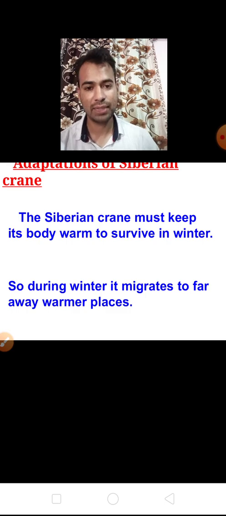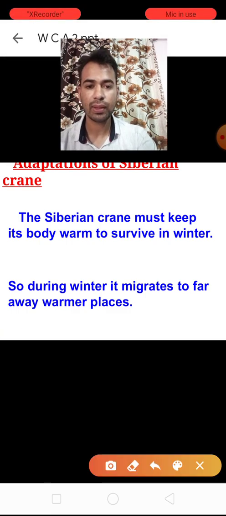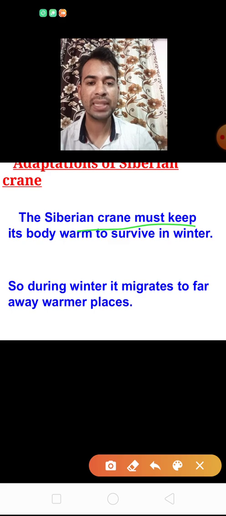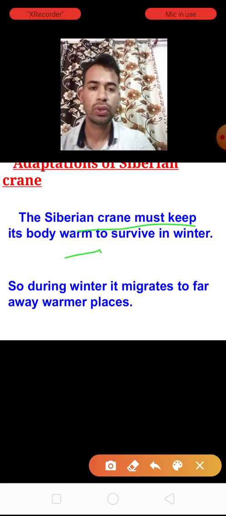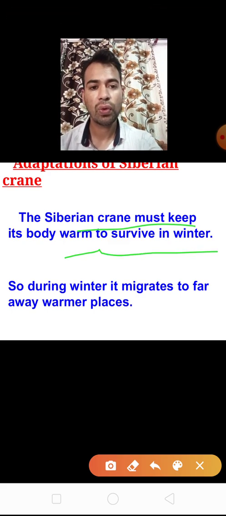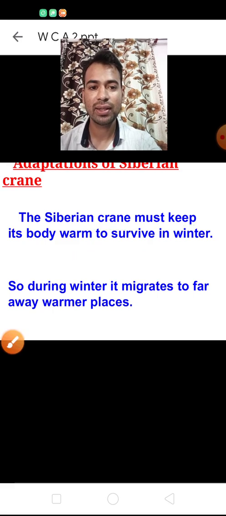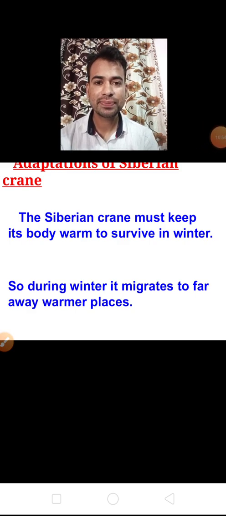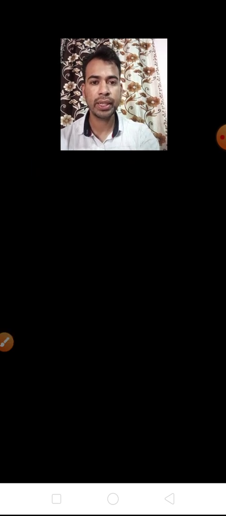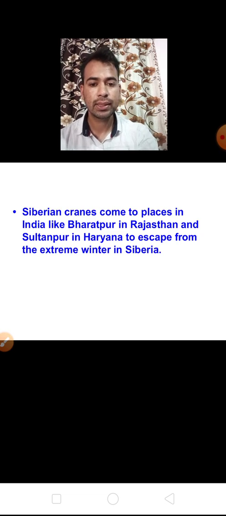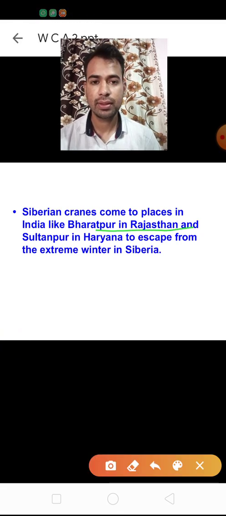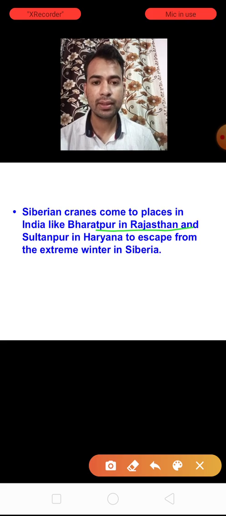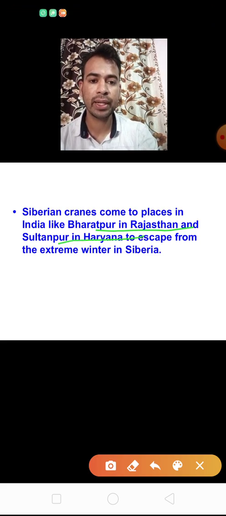See about the Siberian crane. The Siberian crane must keep its body warm to survive in winter. So during winter it migrates to far away warmer places, like the two places I told you in India: Bharatpur in Rajasthan and Sultanpur in Haryana.